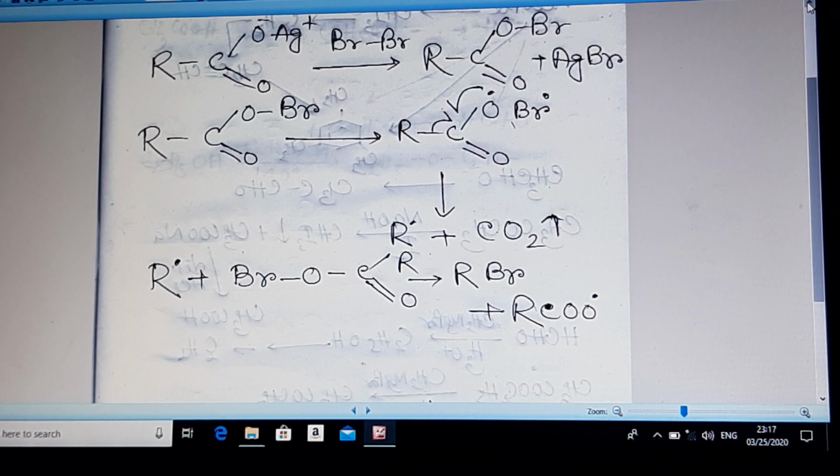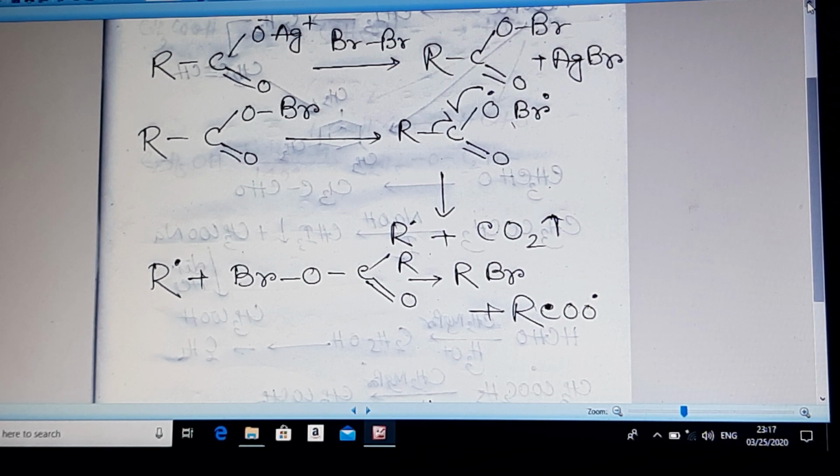But from the thermodynamic point of view, the energy is supporting the path to form RBr. It may happen that an alkane is a byproduct, but the main product is RBr.